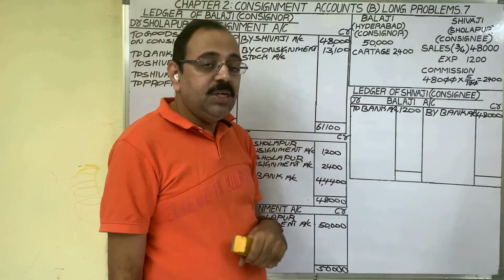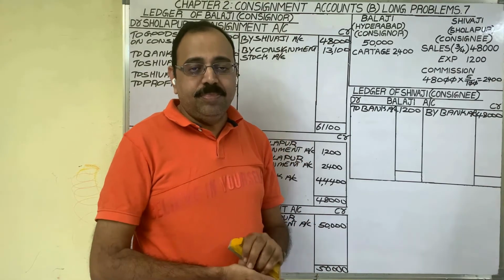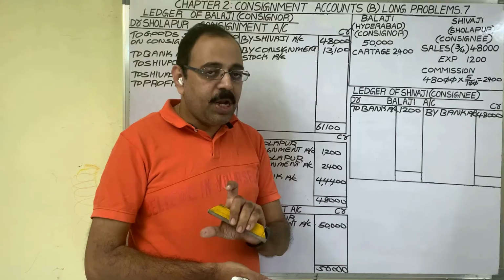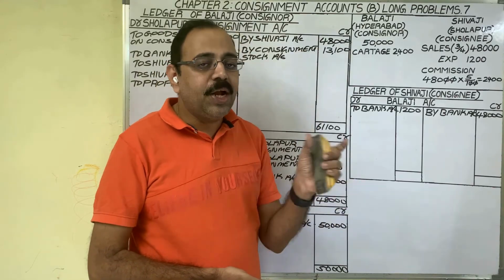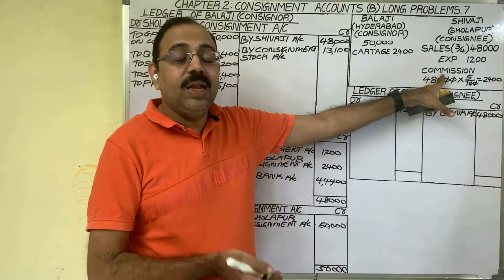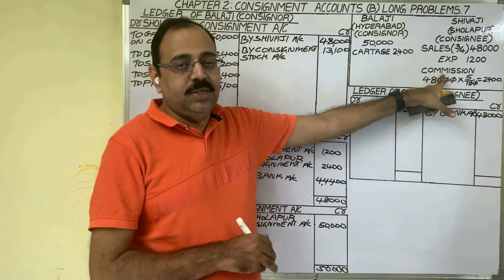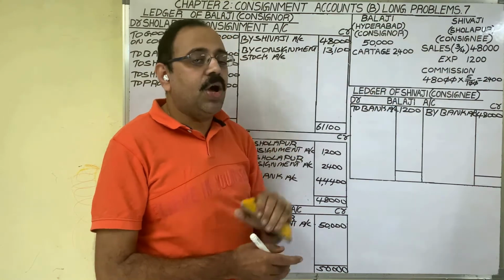Next come to commission. For consignee, commission is an income. So income comes under nominal account. Nominal account rule, debit all expenses and losses, credit all incomes and gains. As this is income to consignee, in consignee's books we should credit. This commission we should receive from consignor.